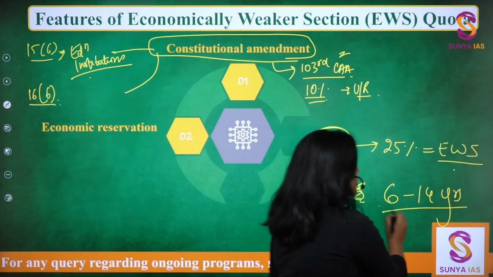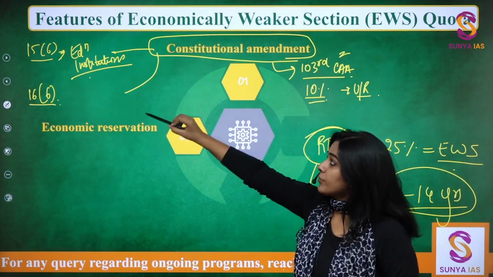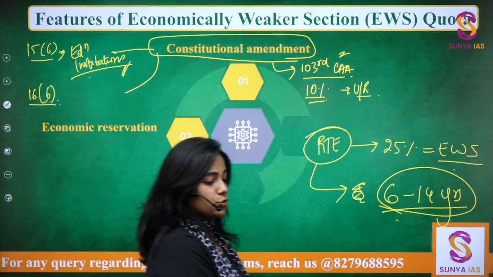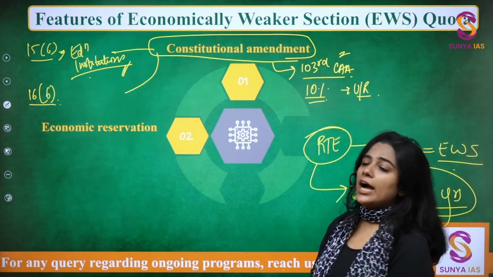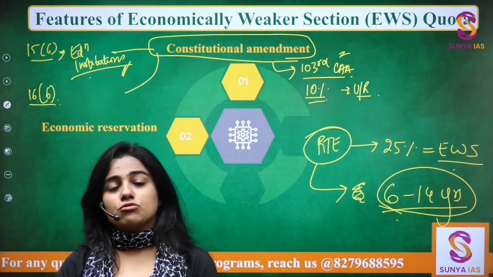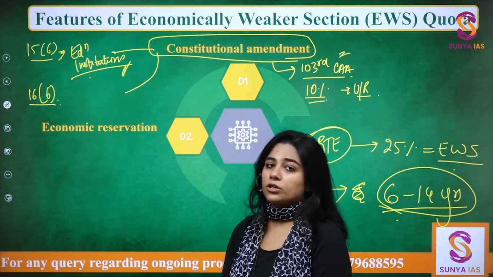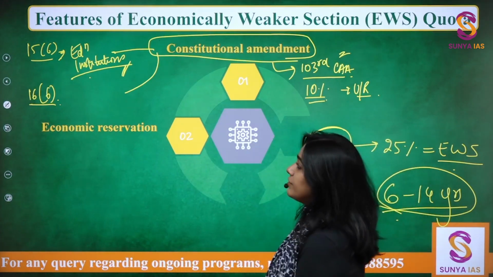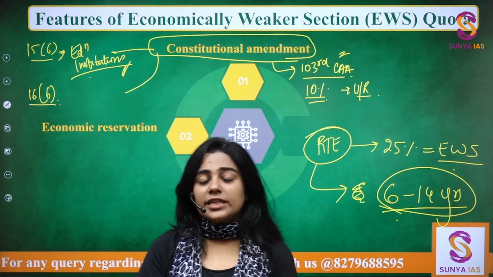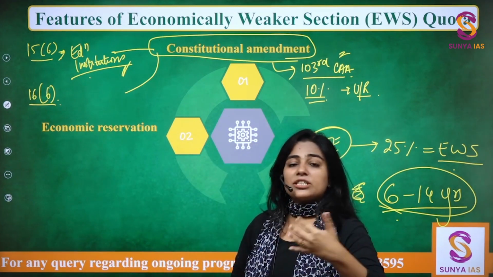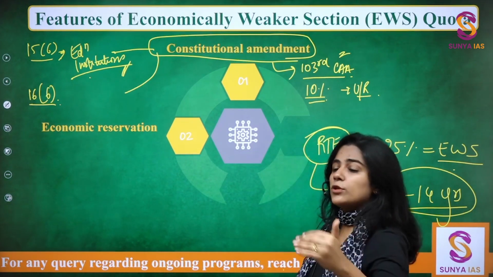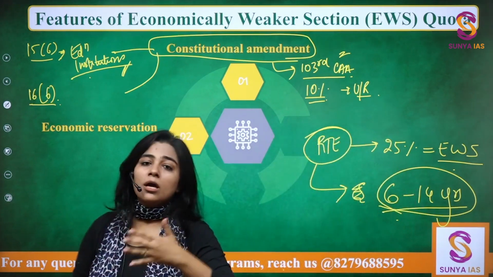And this is a very restricted category. So here, when we have given reservation to EWS category students, we have also included higher education. We have also included the public funded institutions, and private institutions here are not covered. Okay? Private institutions are not covered. Please remember that. Okay, there is no restriction on the private educational institutions to reserve seats for the EWS. This is even important for your prelims examination.